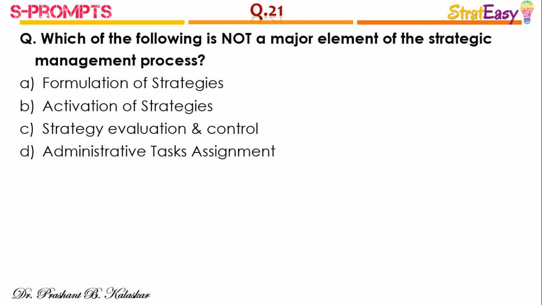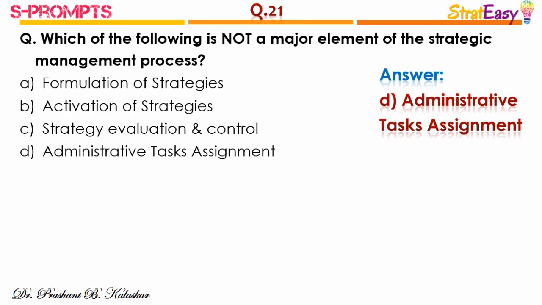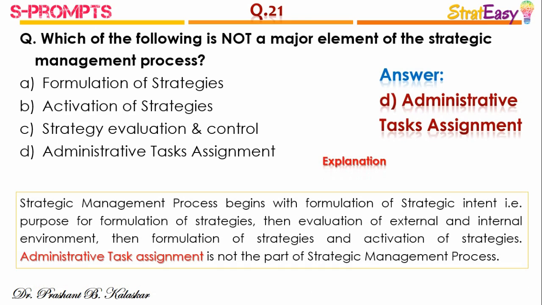Question number 21. Which of the following is not a major element of strategic management process? And the right answer is option D, administrative task assignment. Strategic management process begins with formulation of strategic intent, that is purpose for formulation of strategies, then evaluation of external and internal environment, then formulation of strategies and activation of strategies. Administrative task assignment is not the part of strategic management process.